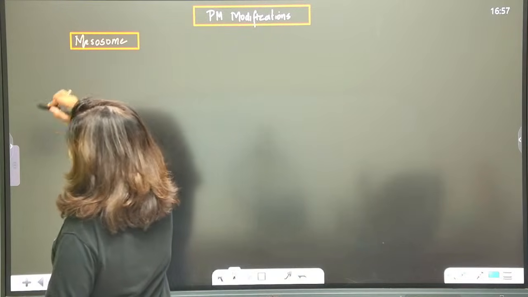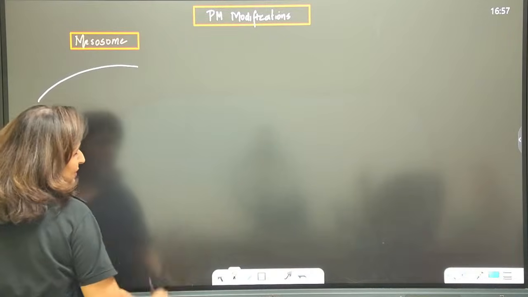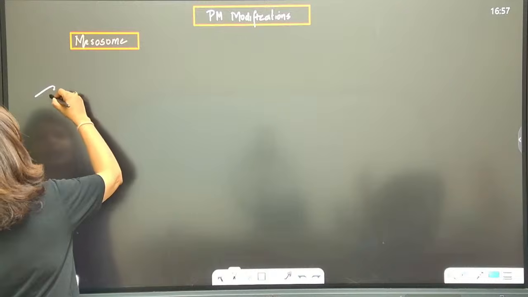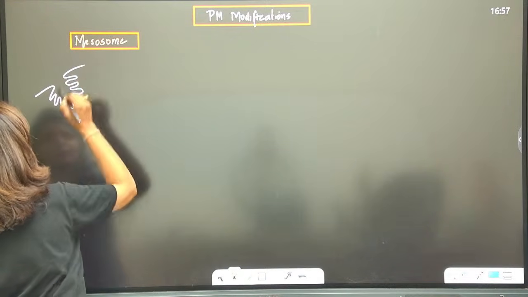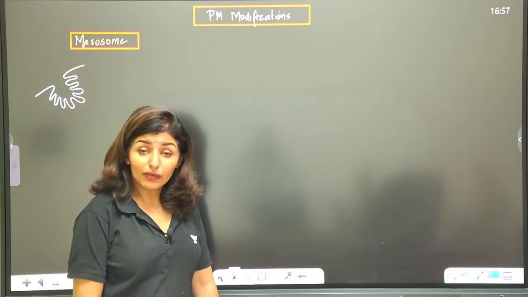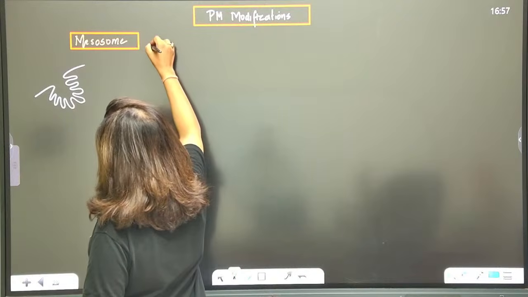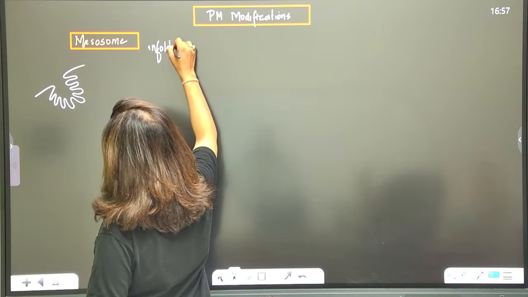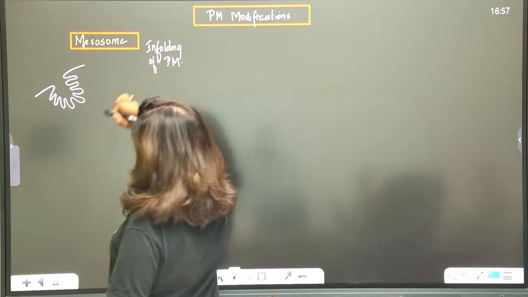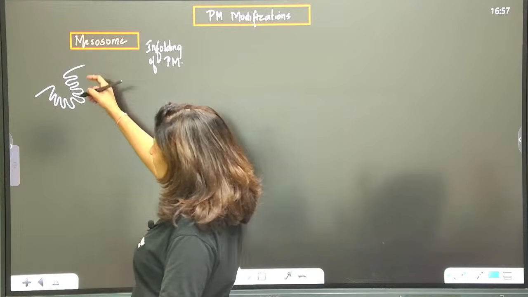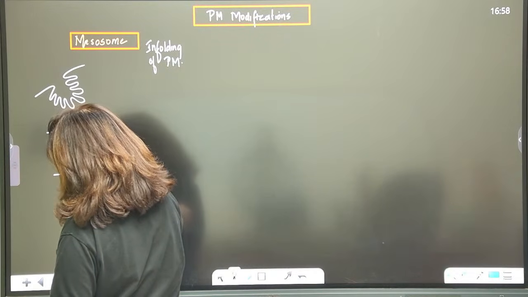First, let's talk about mesosome. How is the modification like? Let's say this is the plasma membrane. The plasma membrane can fold inwards like this. Infolding of the plasma membrane will form the mesosome. So what is mesosome? Mesosome is the infolding of the plasma membrane. It can be in the form of a sac-like structure or a tube-like form.